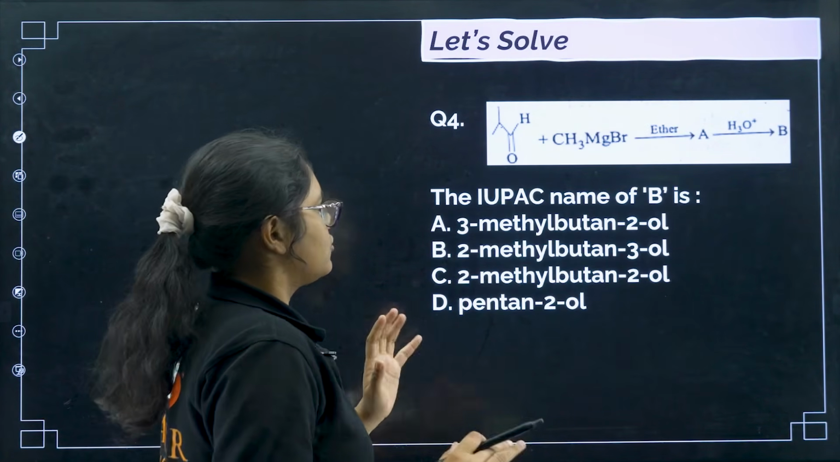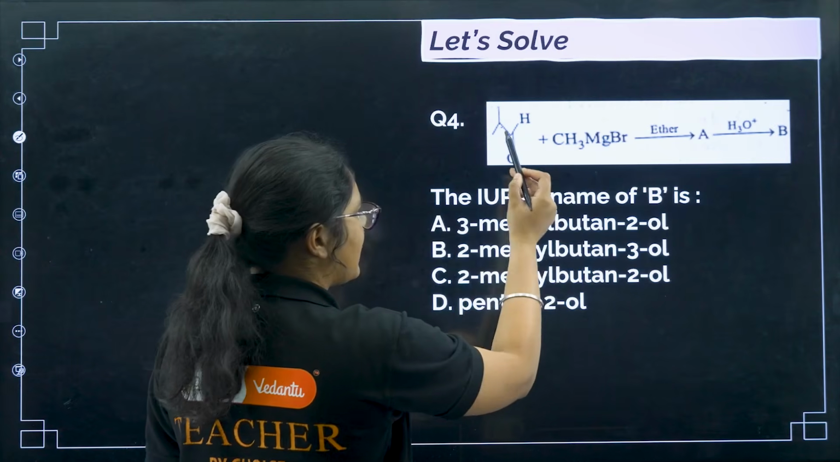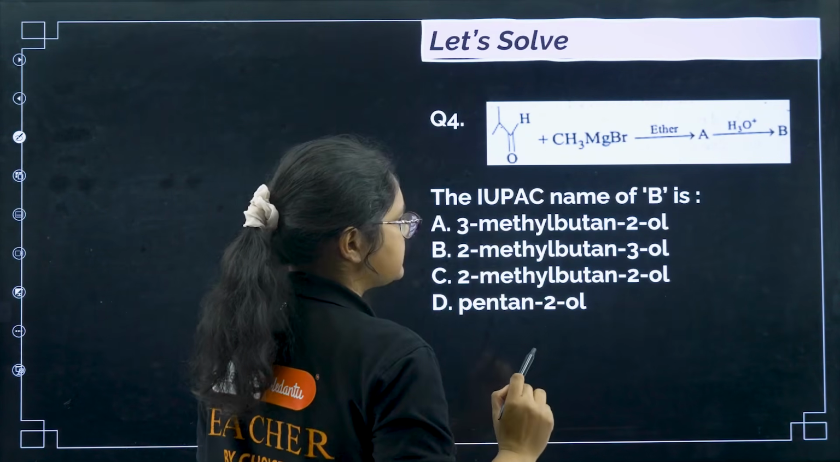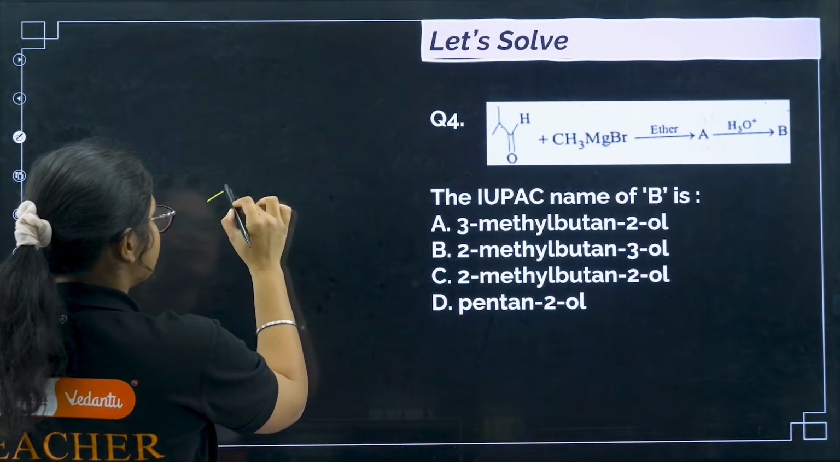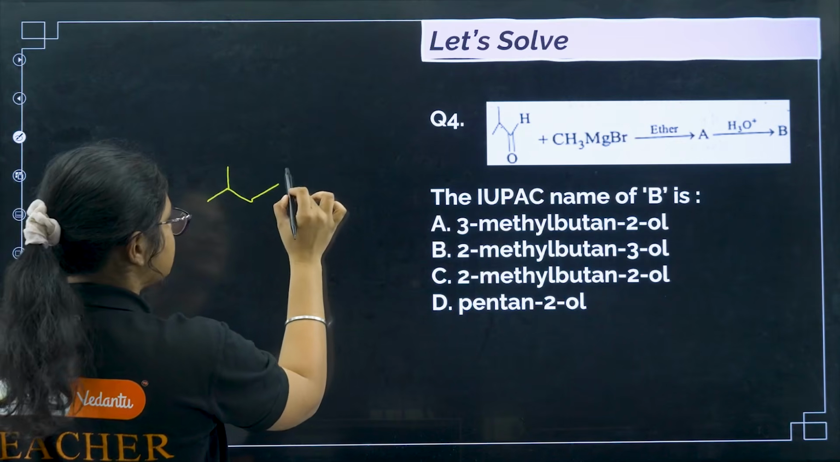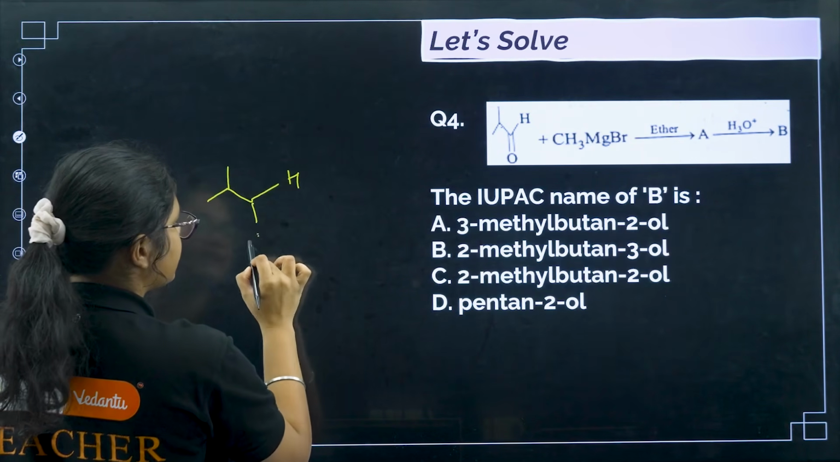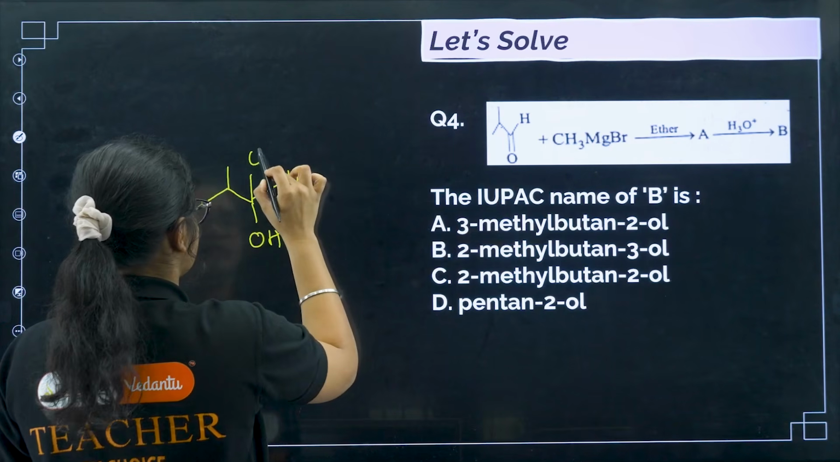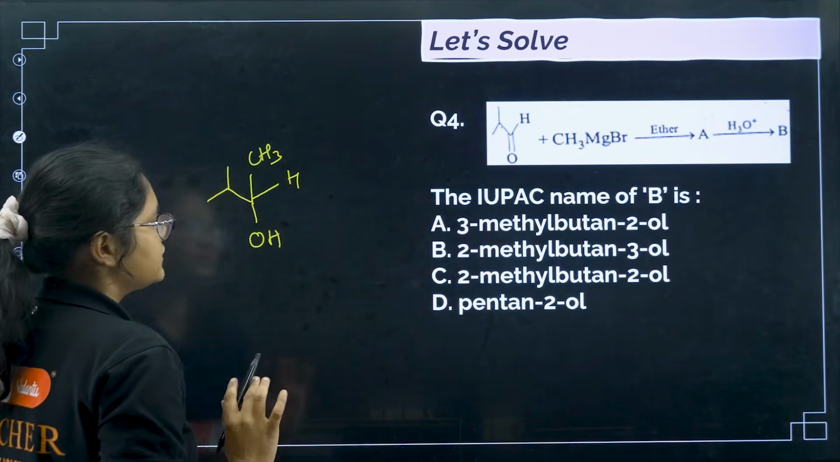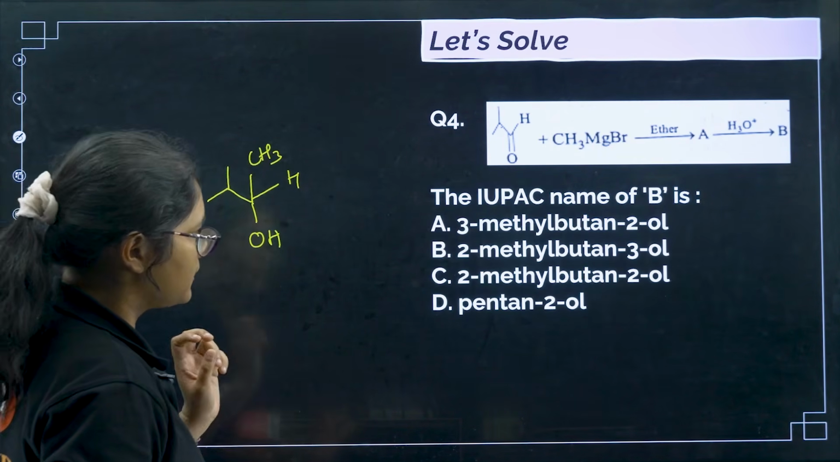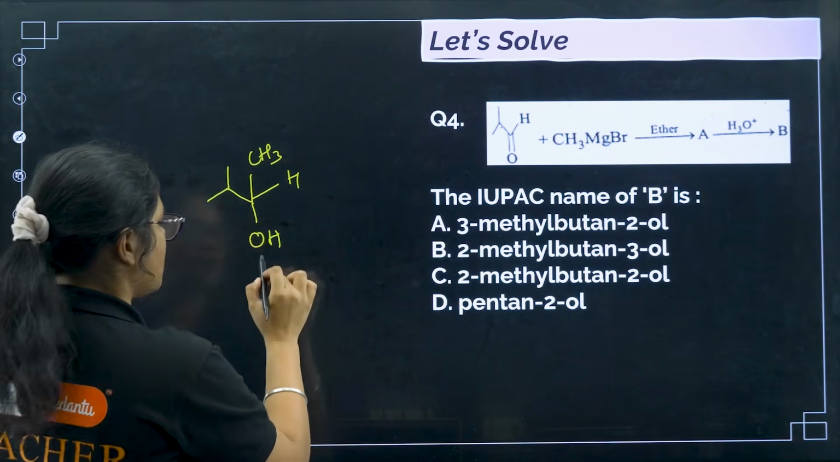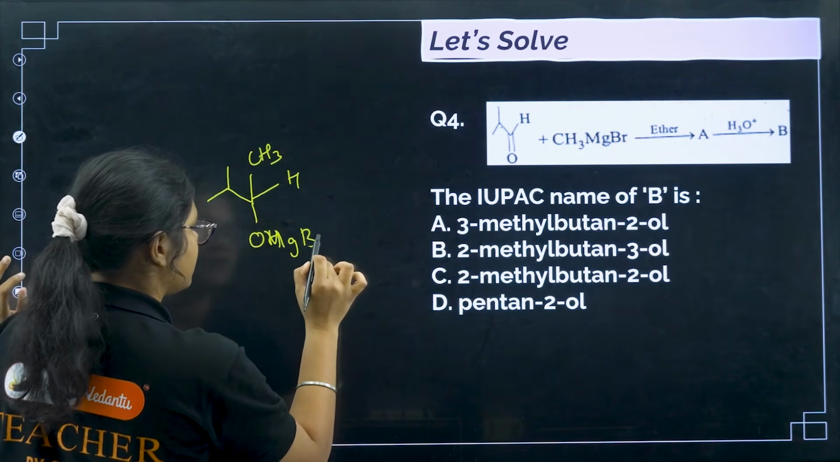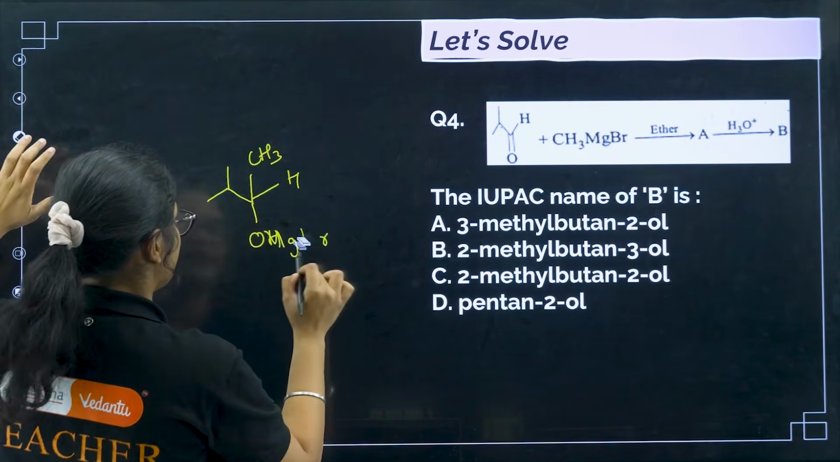Okay, let's solve one more question. You have one aldehyde added to this reagent, the same thing. First you see, this is H. So this will get converted to OH, and this CH3 will be added here. So this is the compound that I am forming. First it will form OMgBr, then when you do hydrolysis you will get OH.